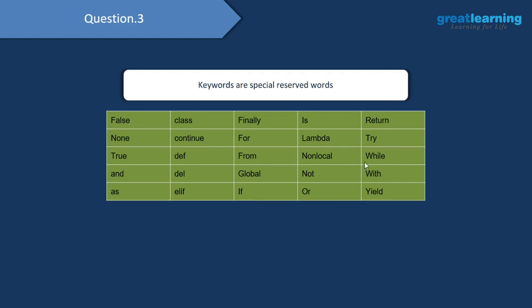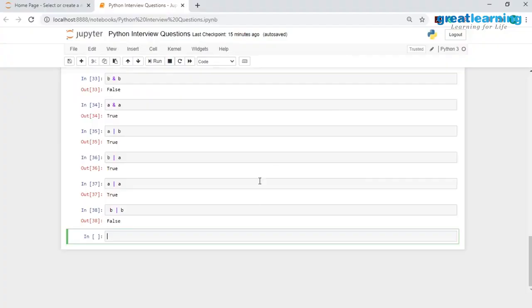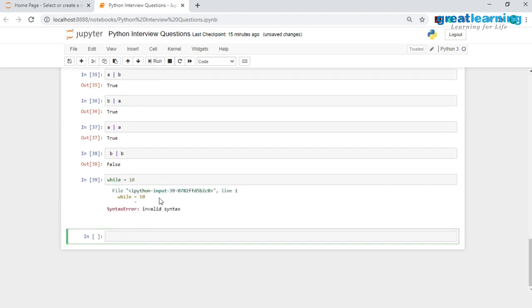Let me just give you some examples of these keywords in Jupyter Notebook. Now, when I write def over here, you would see that the text color automatically turns green. And let's say I try to store something in while, and I try to store the value 10 inside this while, I get an error, which is invalid syntax, because I cannot store a value inside this keyword. If you have a keyword, you cannot store a value inside that keyword.